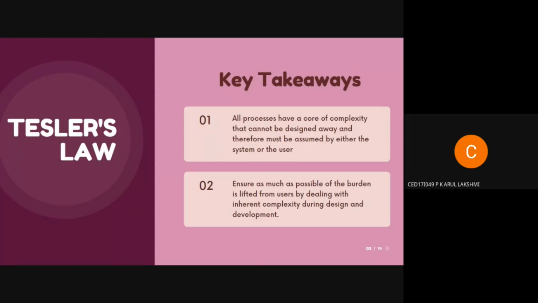So the key takeaways that we can get from Tesler's law is that we have to acknowledge the fact that the complexity of a system cannot be removed at all. It is always there, but we have to find different, innovative ways to handle it. And we have to also ensure as much as possible that the burden of this handling is shifted away from the users, and that we deal with the complexity during the development phase.